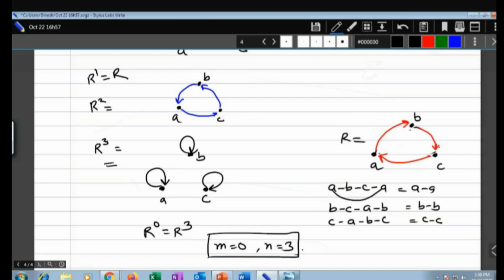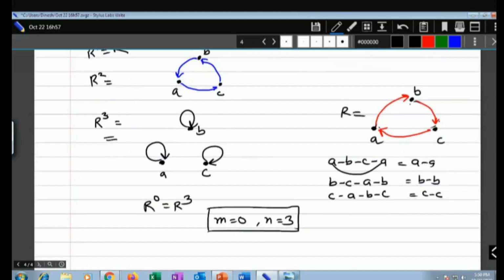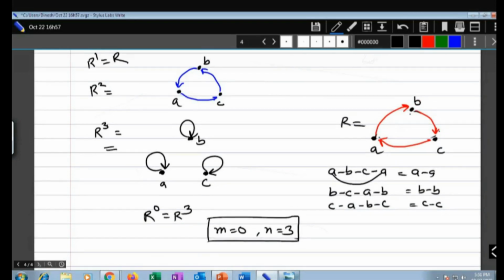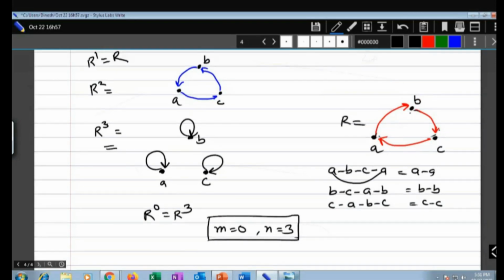Okay, and the question may be to find the minimum value of M and N, where R to the power M is equal to R to the power N. Good. And like that, you can go with R1. R1 is equal to R4, R2 is equal to R5, and then ultimately R3 is equal to R0.